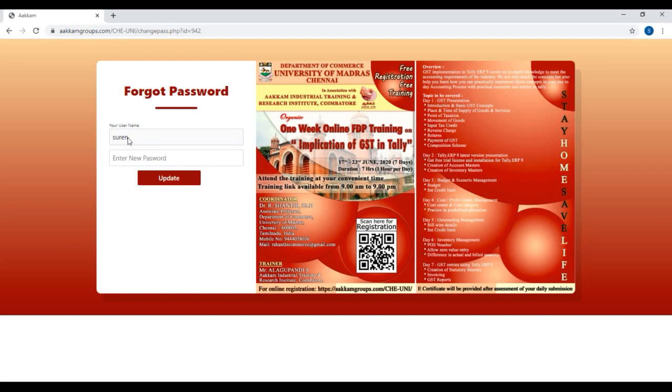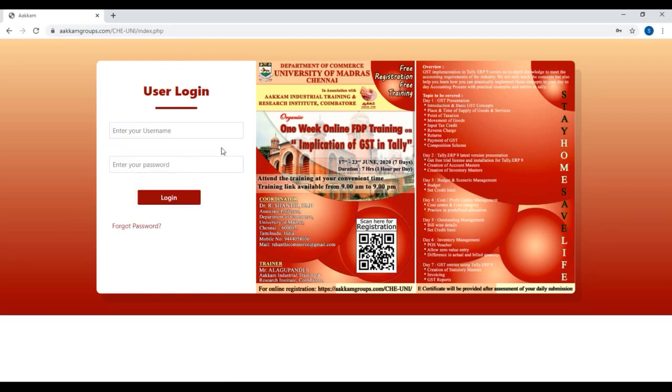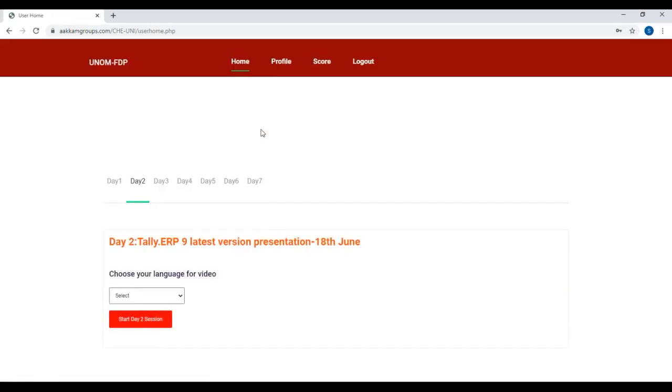So here you can view your username as you gave at registration time. Just change your password to anything you want. Now the password will be changed, and it will redirect you to the login page. Again you need to give the username and current password. Right, it will redirect you to your home page.